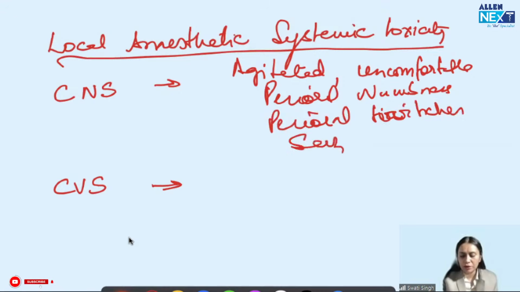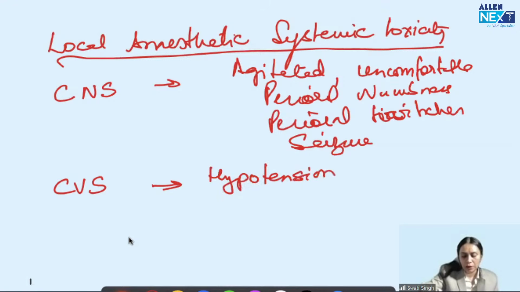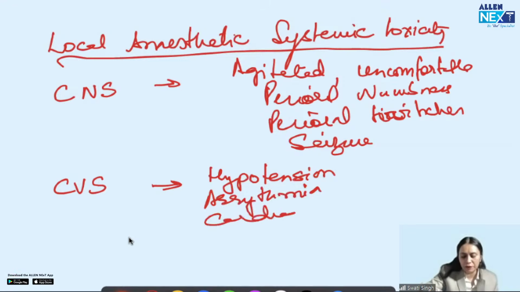Anything can happen. And if more drug is systemically absorbed, it will cause cardiovascular toxicity, in which the patient can have hypotension, arrhythmia, and cardiac arrest. Anything can manifest.